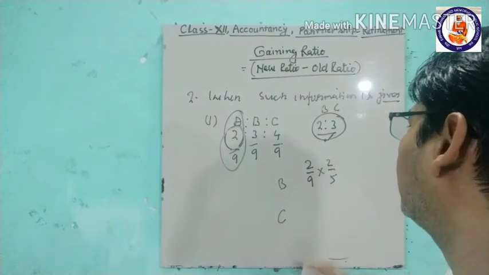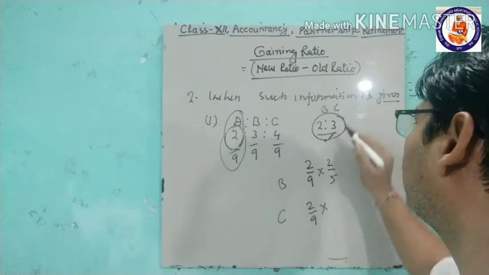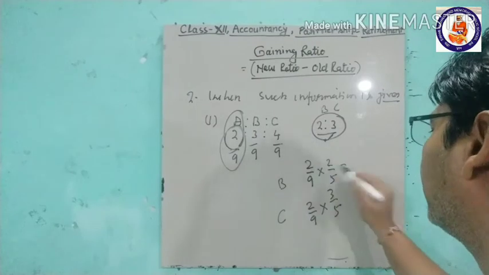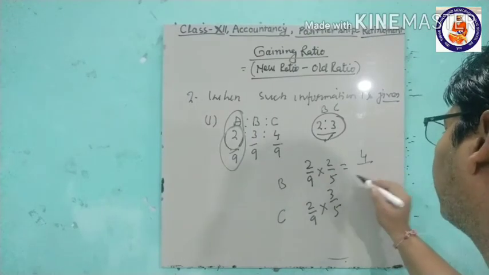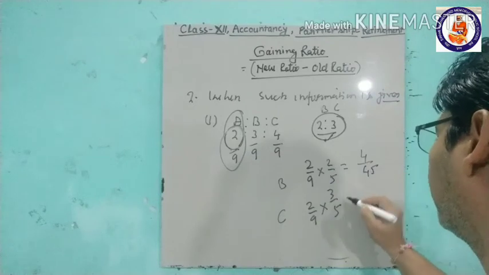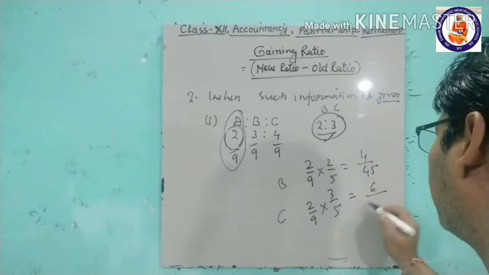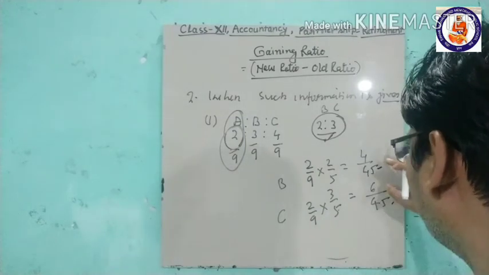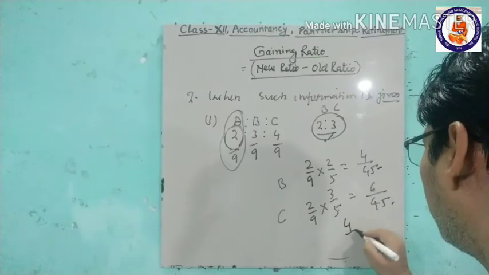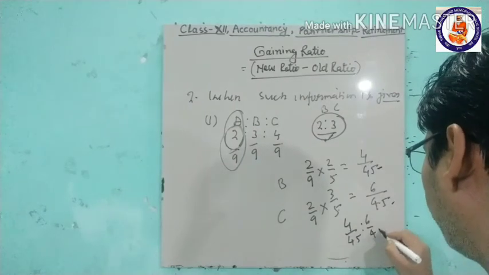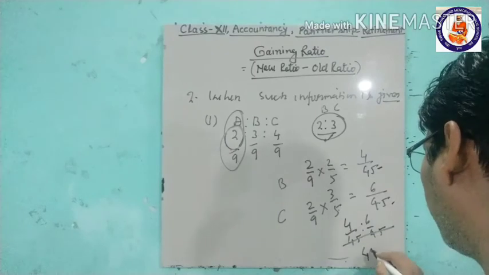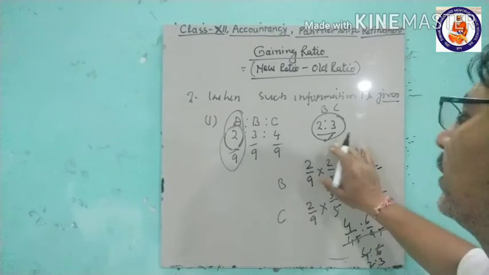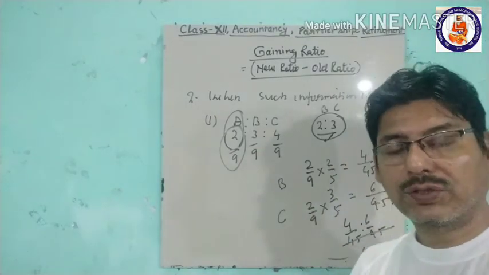And C takes 2/9 into 3/5. If we solve this, 2 times 2 is 4, 9 times 5 is 45, and 2 times 3 is 6, 9 times 5 is 45. So this is 4/45 and 6/45, or if we cancel, 4/6, which is 2:3. Okay, so it will be the same.